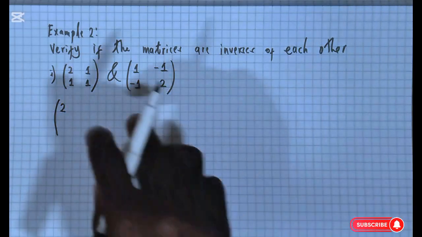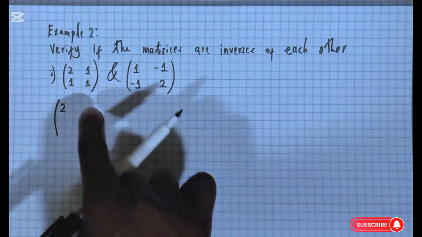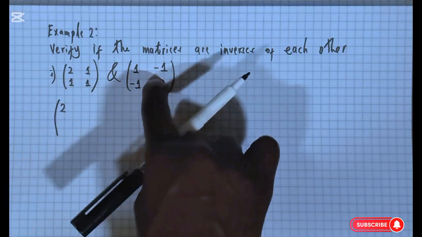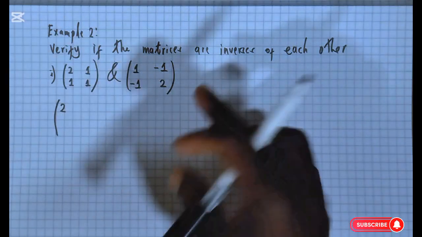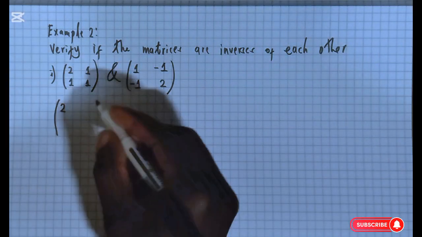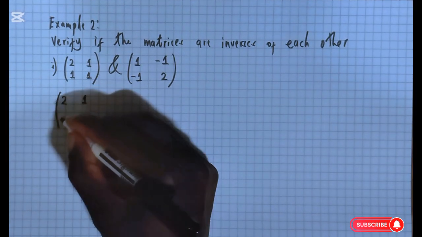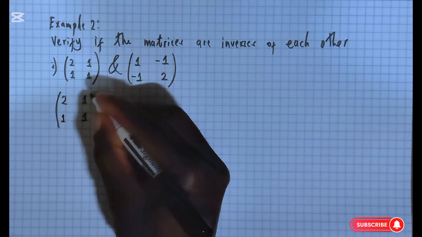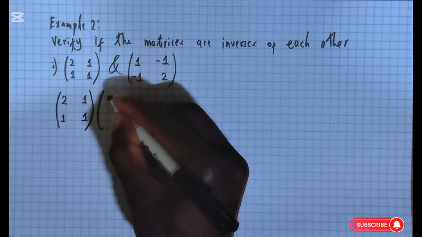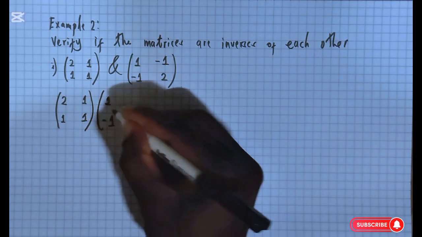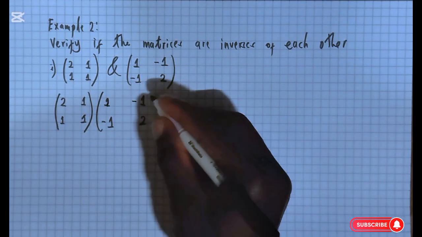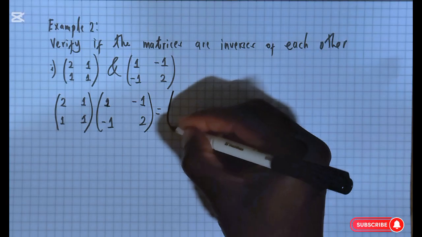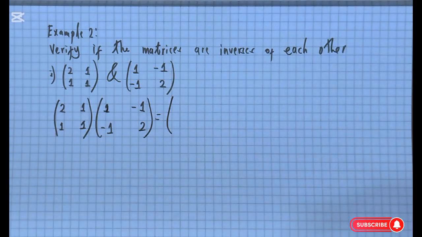They are compatible, as you can already see, 2 by 2. The number of columns and the number of rows are similar: 2 in this situation, 2 in the other situation. So basically it's [2, 1; 1, 1] multiplied by [1, -1; -1, 2]. All right, good. So we are going to multiply this and see what we get.